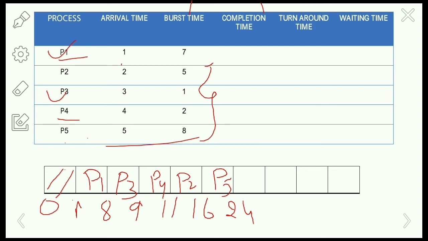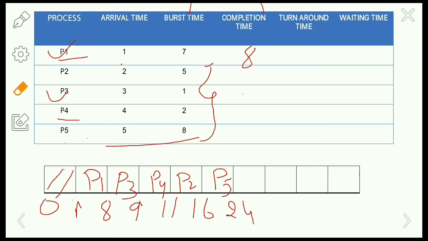Now we can write the completion times. P1 is 8, P2 is 16, P3 is 9, P4 is 11, and P5 is 24. Next, how to calculate the turnaround time?